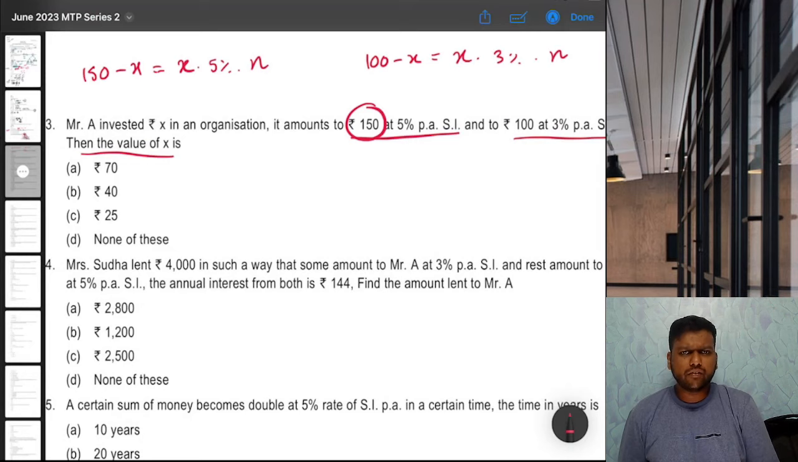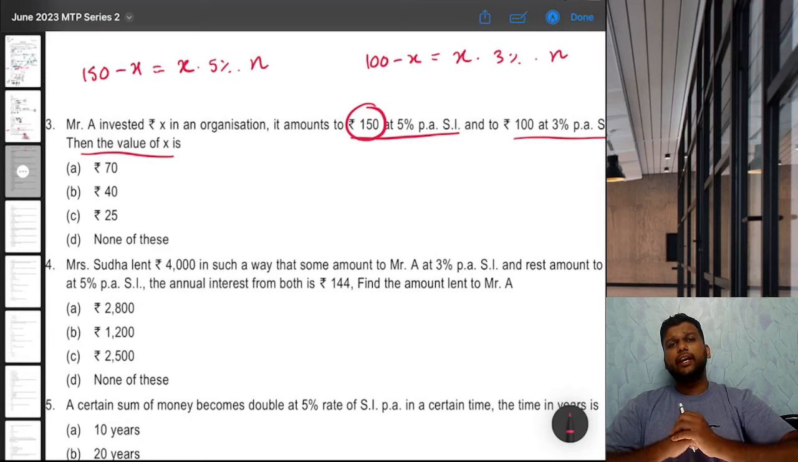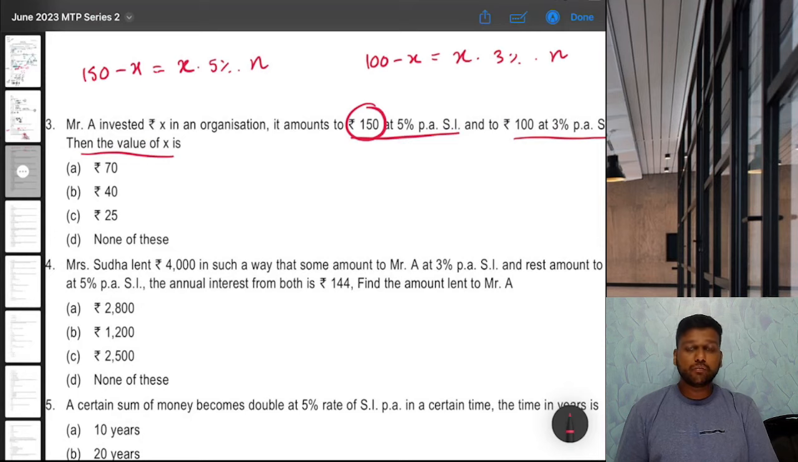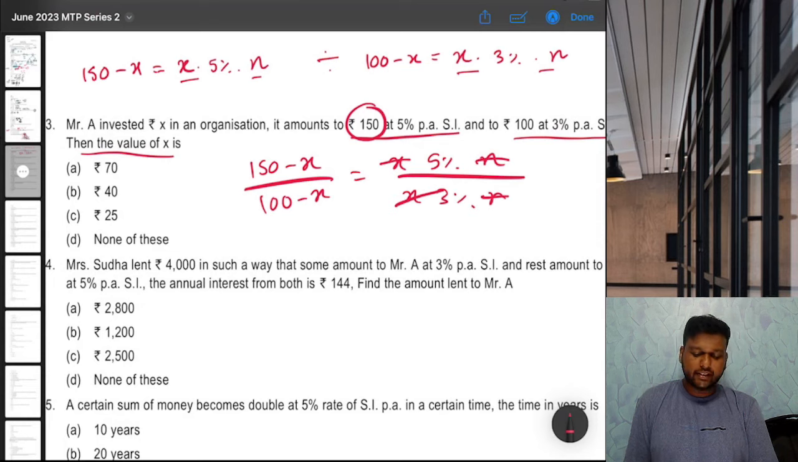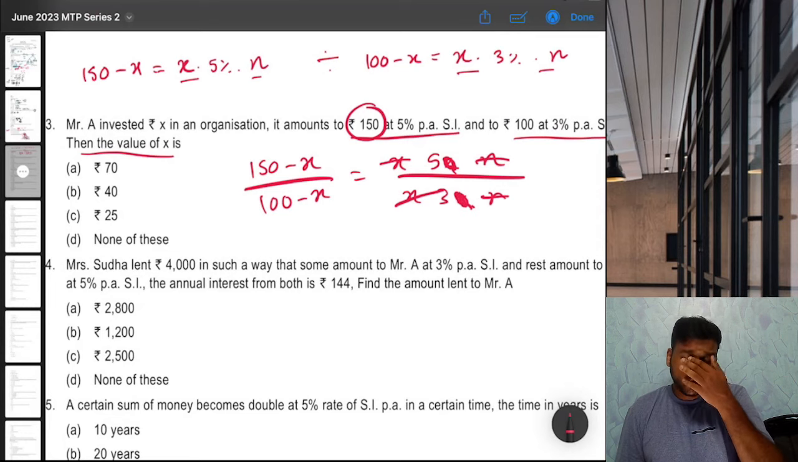Okay, fine. Now, how can we solve this? If you see, X and N is there in both the equations and it is in product multiplying each other, right? So can we just divide these two equations? What will happen? 150 minus X upon 100 minus X is equal to X into 5% into N upon X into 3% into N. So X and N will be cancelled, and in short we'll have 150 minus X upon 100 minus X is equal to 5% by 3% or 5 by 3. That's it, right? So can we just put options now?